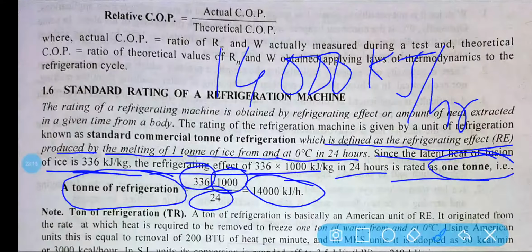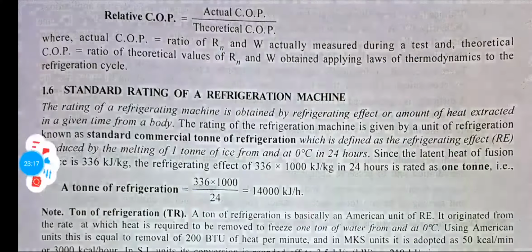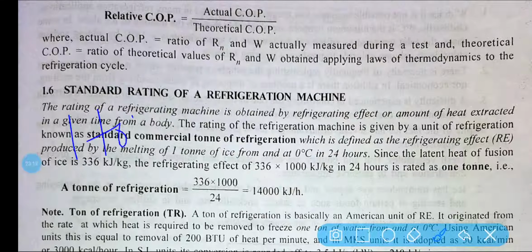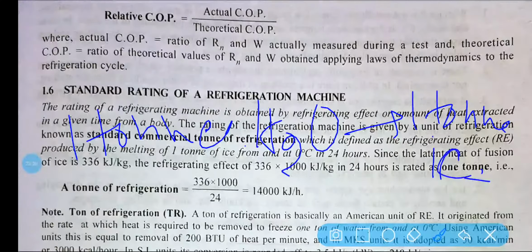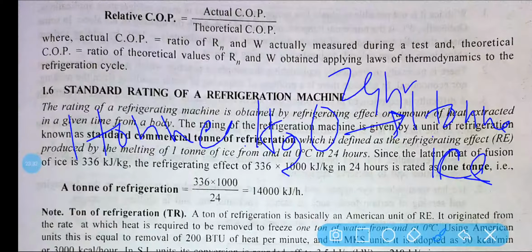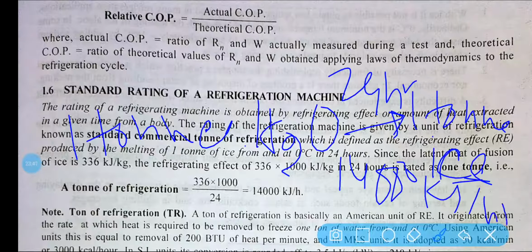Okay, again if you want to convert 1 ton of water into 1 ton of ice, then for 24 hours you have to extract 14,000 kilojoule heat per hour. Okay, so that the 1 ton of water will be converted into 1 ton of ice. I think it is clear.